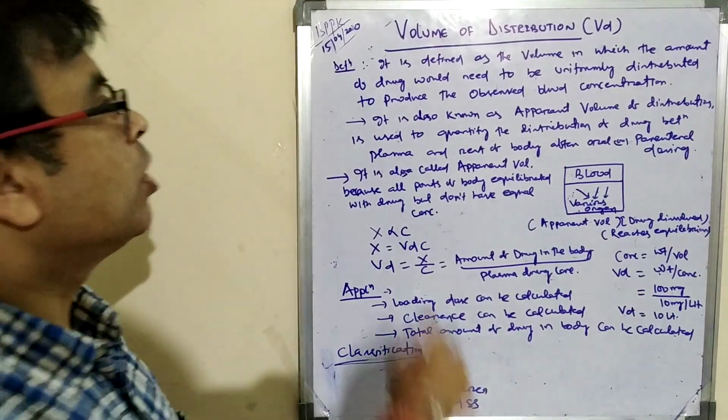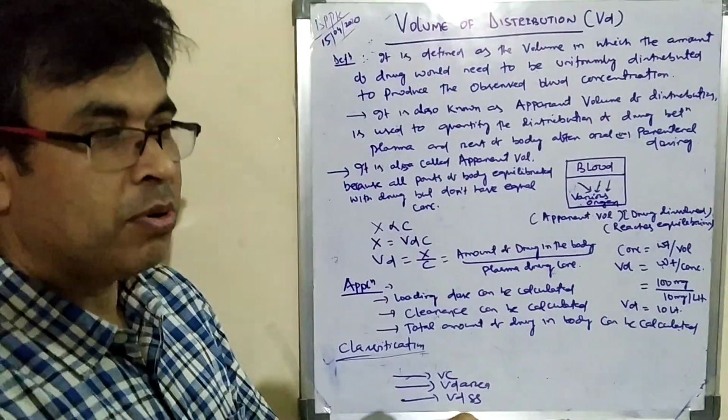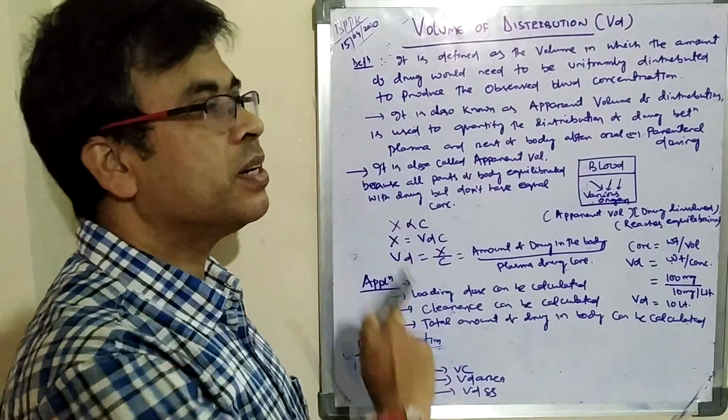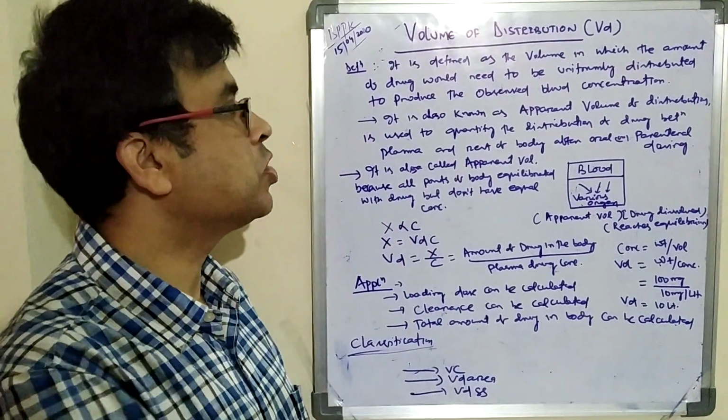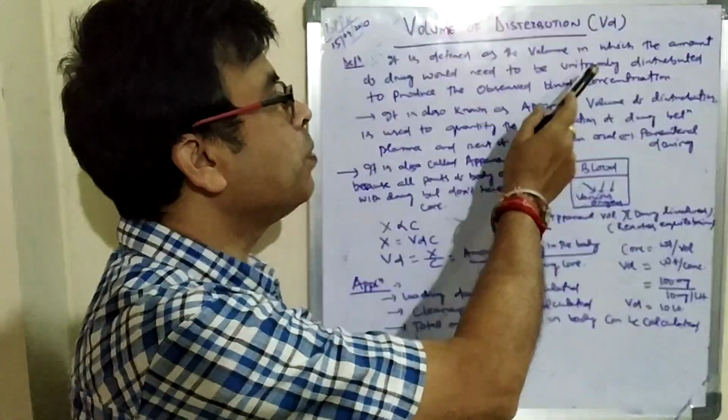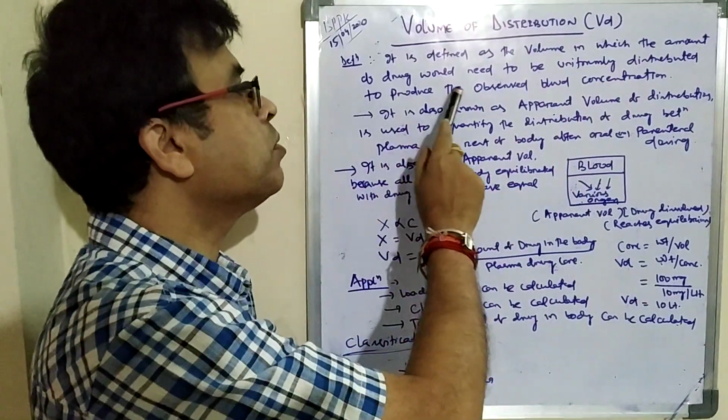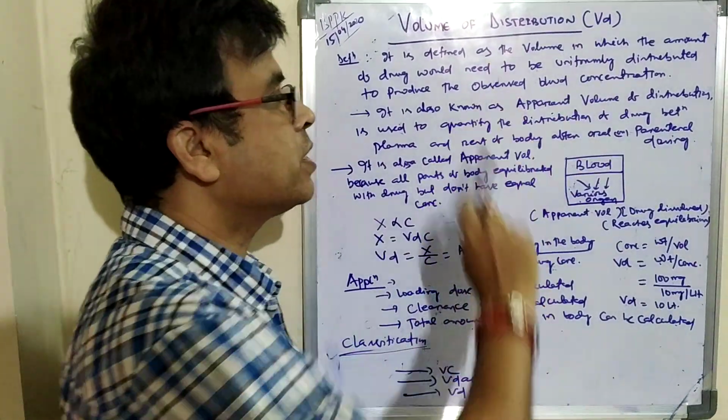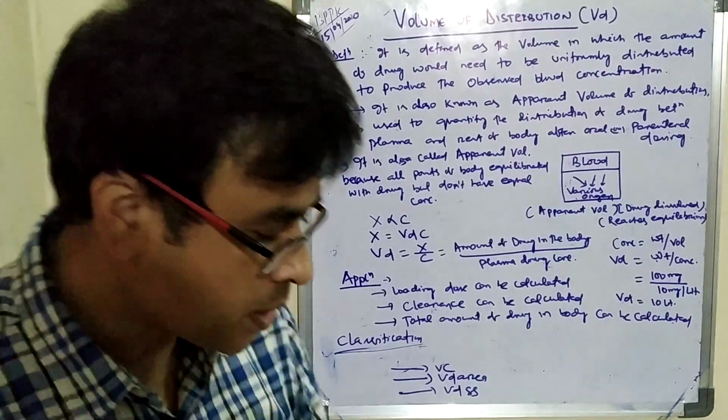Let us discuss the volume of distribution. In the definition, it is defined as the volume in which the amount of drug would need to be uniformly distributed to produce the observed blood concentration. So in these cases, what will happen?